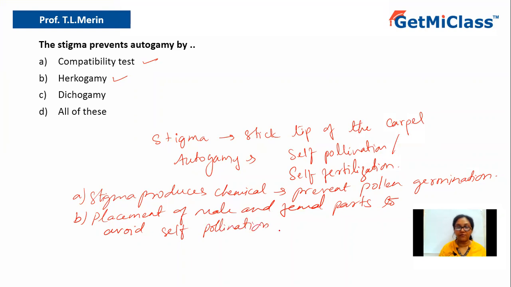So if it avoids self-pollination, it will definitely avoid self-fertilization. Yes, that is a natural mechanism. That is also a right answer.